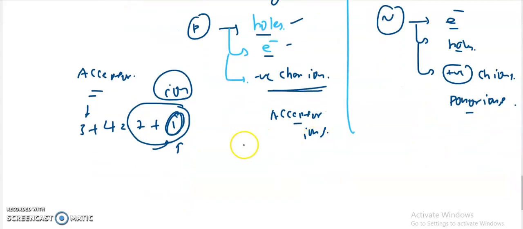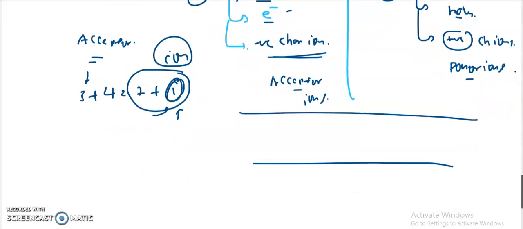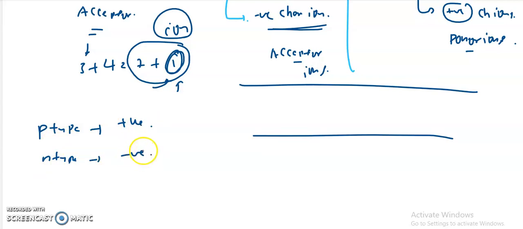So the conclusion of this is, most people, if I ask them what the charge of the p-type extrinsic semiconductor is, the answer I get is positive. And if I ask what the charge of the n-type semiconductor is, the answer is negative. But this concept is completely wrong.